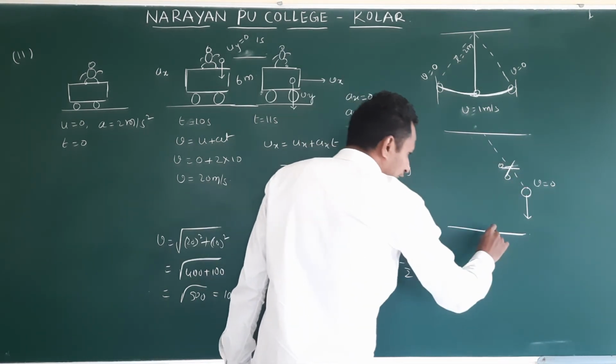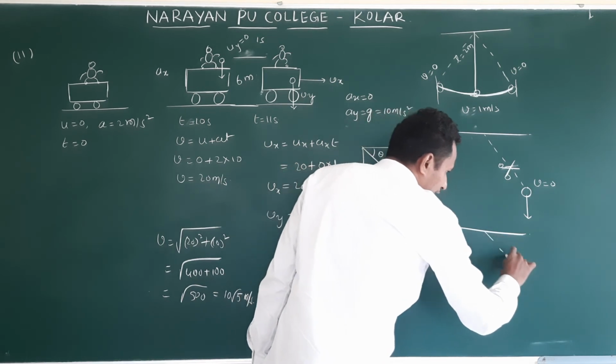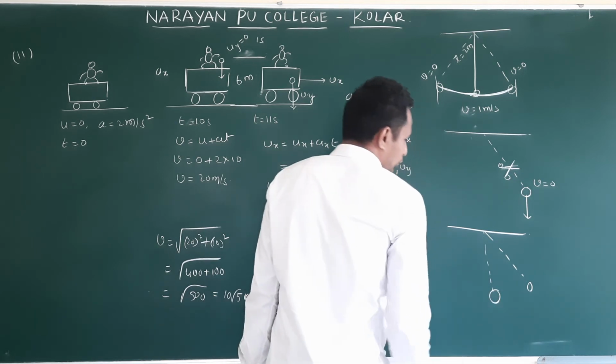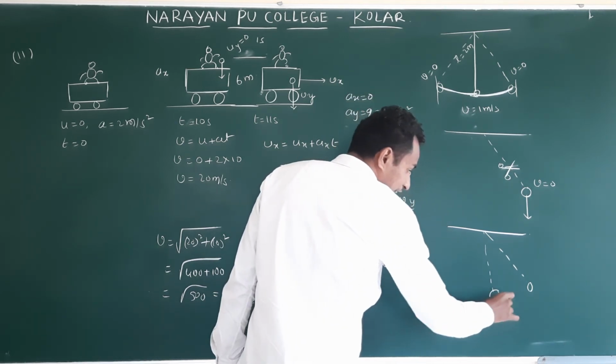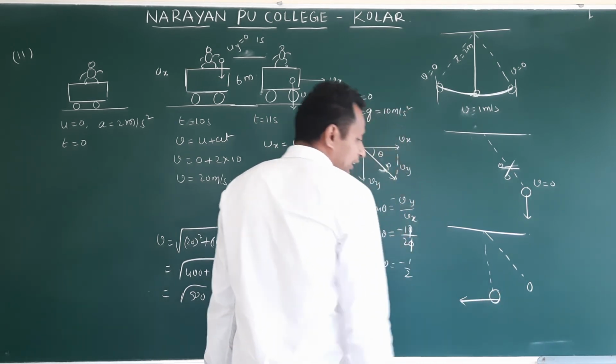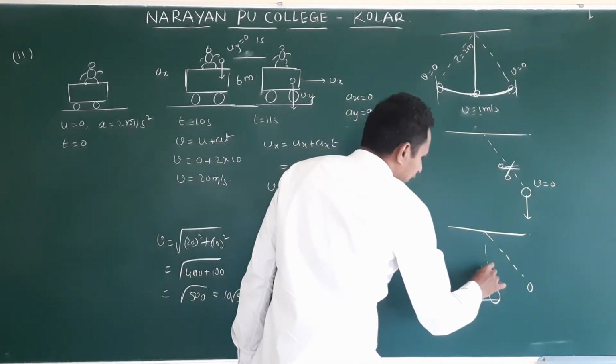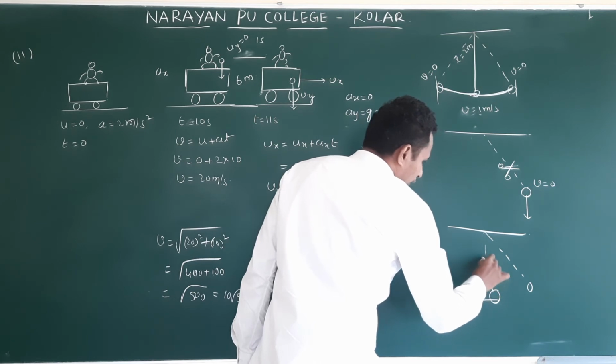Again we join, again it is oscillating. It is at the extreme position. Now it comes to the mean position. At the mean position, what is its tendency? It is going in this direction. Am I correct or not? With what velocity? 1 meter per second. If you made a cut here, then what will happen?